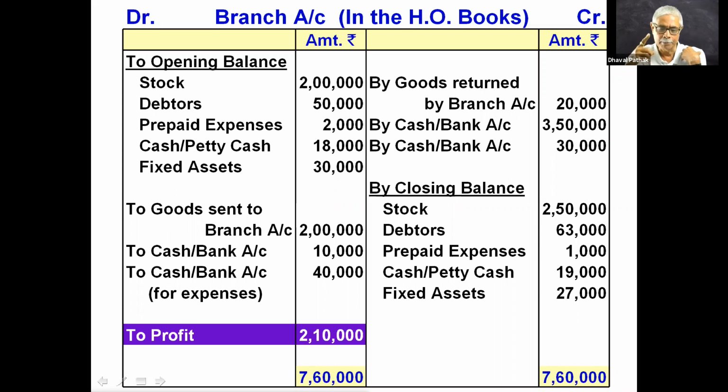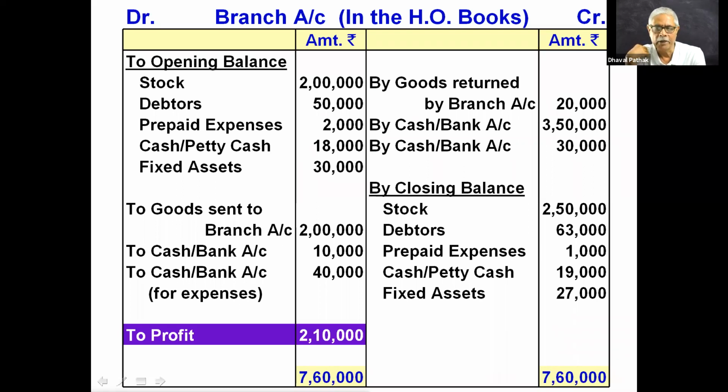Just understand, I repeat. For the rest of the world, branch and head office is one person. They are not separate persons. But for accounting purpose, to find out the profit earned at branch, we create an artificial person known as branch and write transactions with the branch as if we are dealing with a separate person. The branch account is prepared on the basis of the debtor system, wherein the branch is receiver, branch account is to be debited, and wherein the branch is giver, branch account is to be credited.